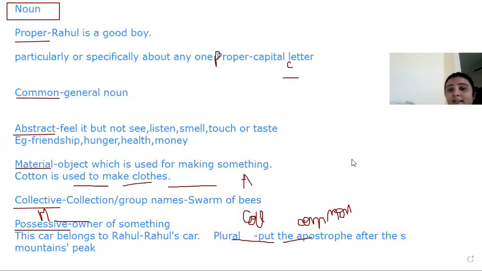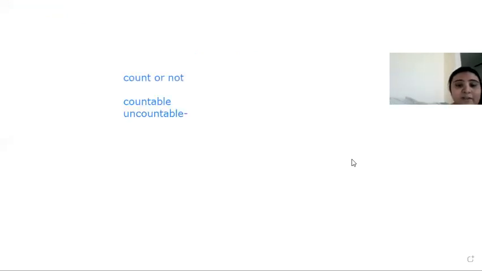Great. So we have already discussed these six types of nouns, which are proper, common, abstract, material, collective, and possessive. And after that, whether we can count it or not, as per that we can divide the nouns into two types. Those are countable and uncountable.